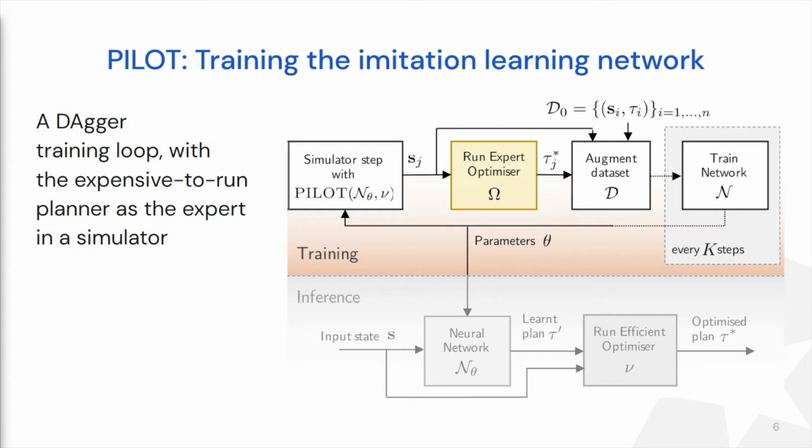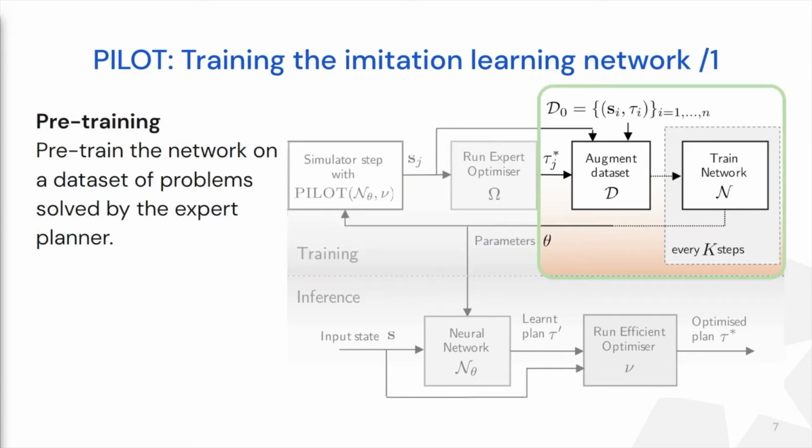So let's talk about training. Vanilla behavioral cloning is not sufficient for effective imitation, as errors compound and the distribution over states seen by the expert doesn't match the distribution encountered by the learner. To mitigate this, we use DAgger, dataset aggregation, which augments the dataset online with data from Pilot running in the loop of a simulation. This can be broken down into the following steps.